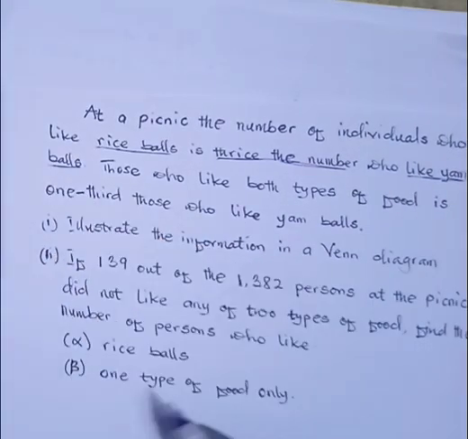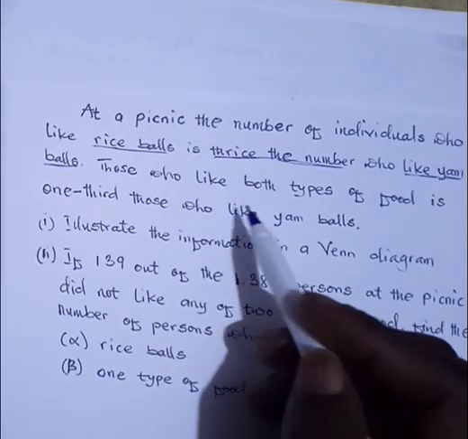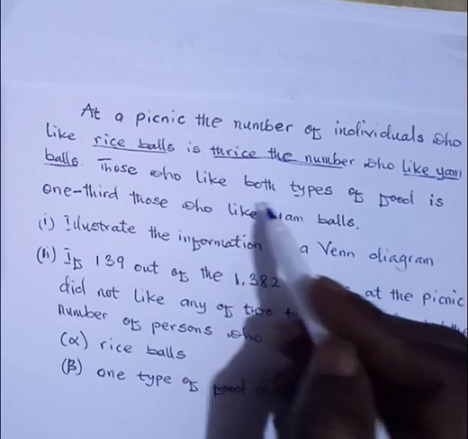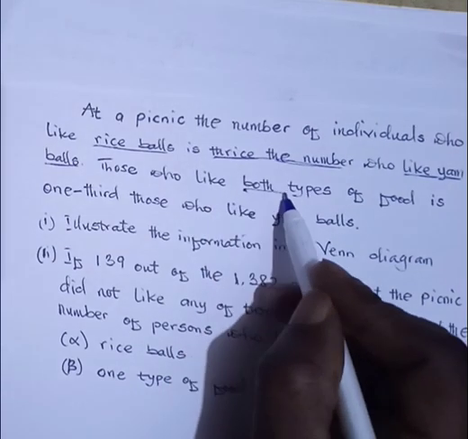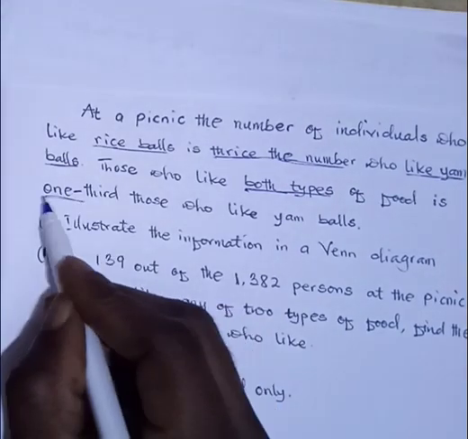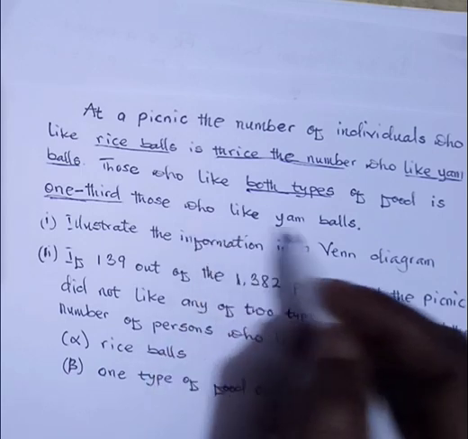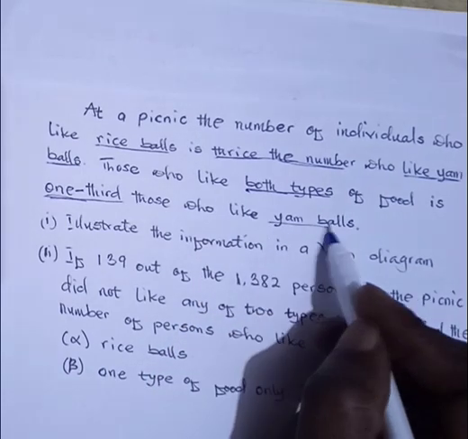Good. So let's identify this. It further states that those who like both types of food is one third that of those who like yam balls.